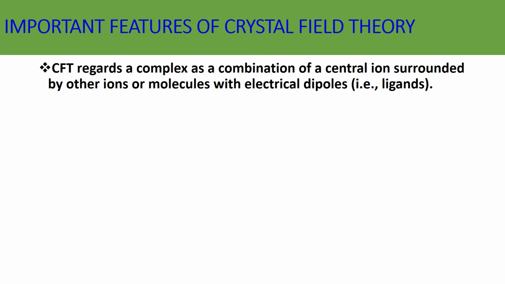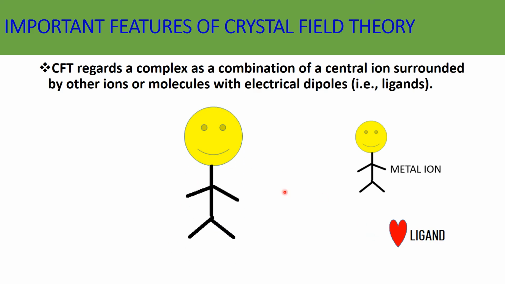Now we are moving to the important features of Crystal field theory. Crystal field theory regards a complex as a combination of a central ion surrounded by other ions or molecules with electrical dipoles, that is, we call it a ligand. So Crystal field theory indicates a complex as a combination of a metal ion and the ligands. Here you can see the central metal ion which attracts electrons from ligands.